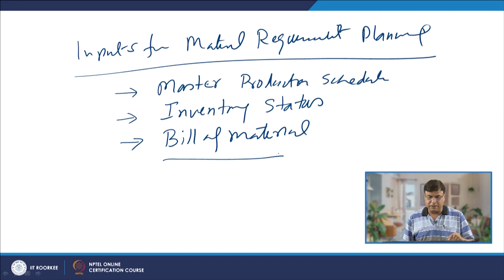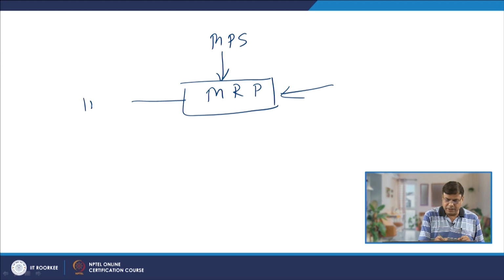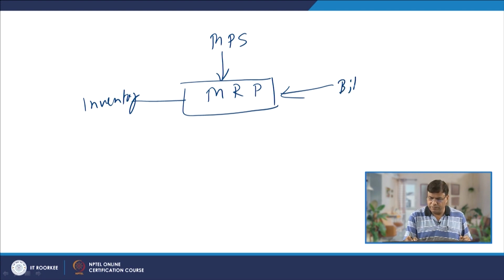We will be taking up these points one by one. If you want to understand it block diagram wise, material requirement planning is done by taking inputs from three sides: master production schedule, inventory and bill of material.